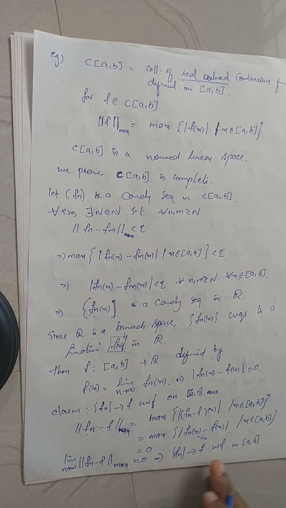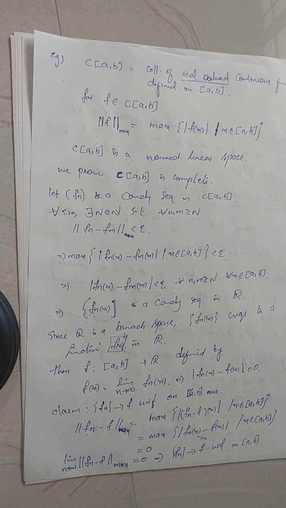Now we need only prove that this f belongs to C of [a, b]. So we take a sequence fn which is a Cauchy sequence. Using the Cauchy criterion, we proved fn of x is a Cauchy sequence in the real line. Since the real line is a Banach space, fn of x will converge to some f of x. We take that f of x as a function and we proved that our sequence fn converges uniformly to f on [a, b].